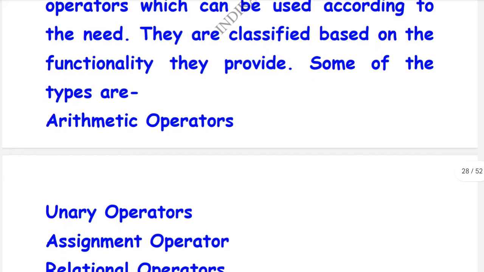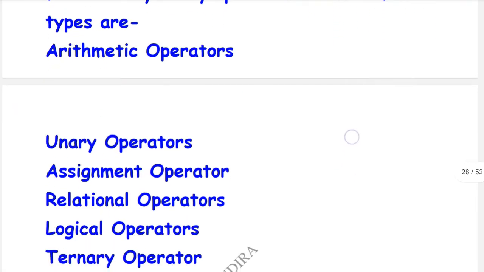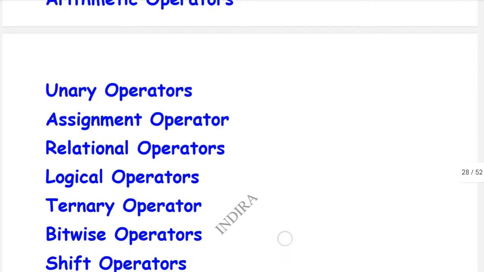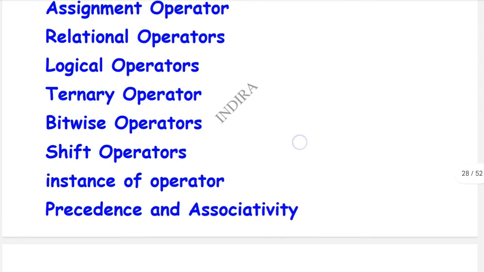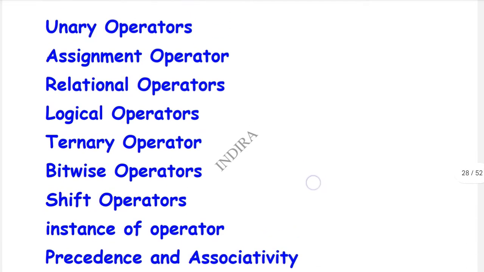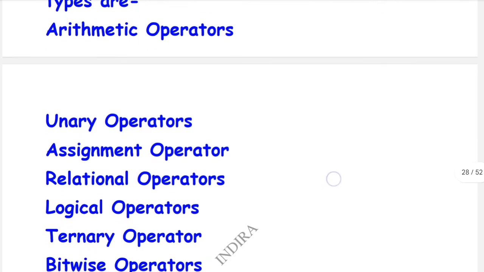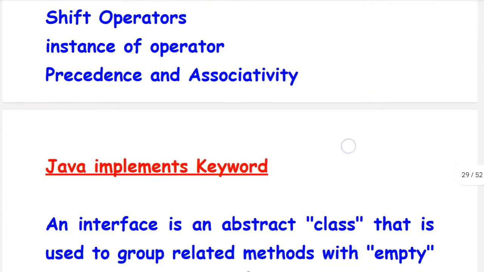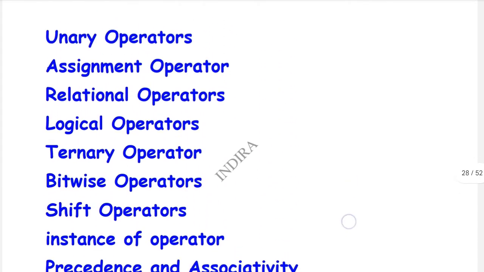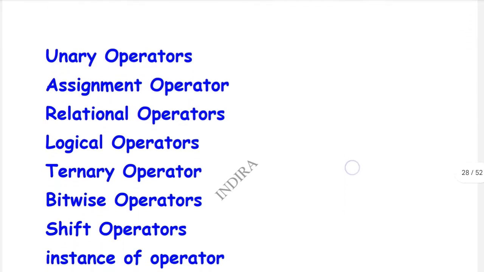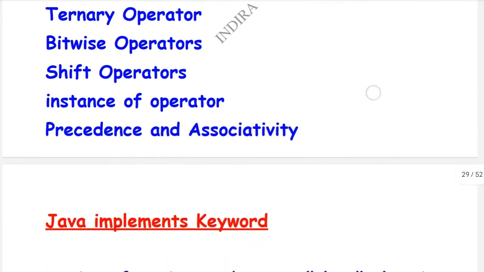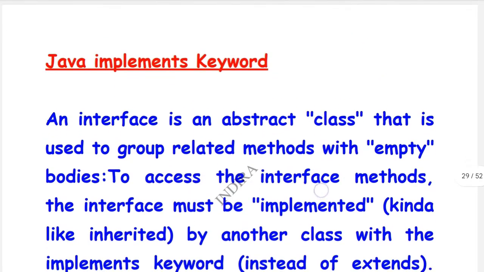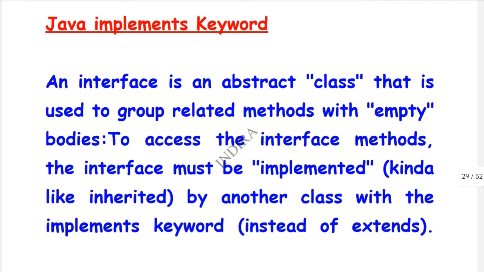So here are the arithmetic operators, and some other kinds of operators are given. Here 10 operators are given, so let's discuss all these 10: arithmetic operators, assignment, relational, logical. These 10 are important operators in Java.